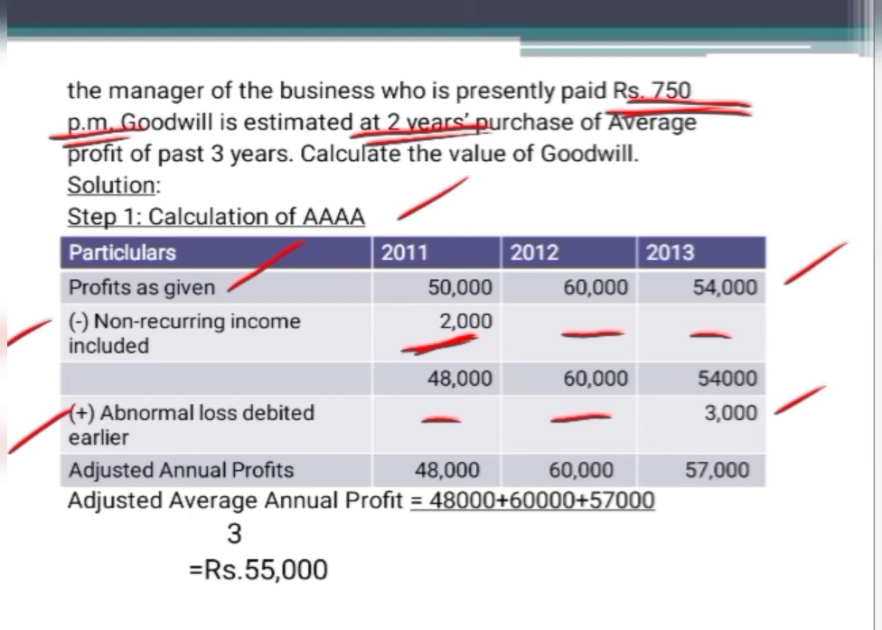So after adjusting for these adjustments, we are going to calculate the adjusted average annual profit, that is 48,000 plus 60,000 plus 57,000 divided by number of years. How many years? 3 years. So we will get adjusted average annual profit at 55,000. So we have completed the first step.